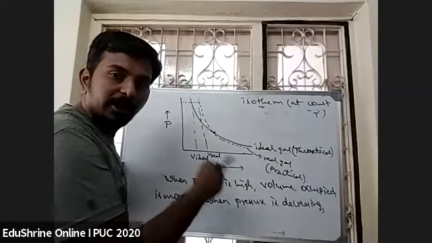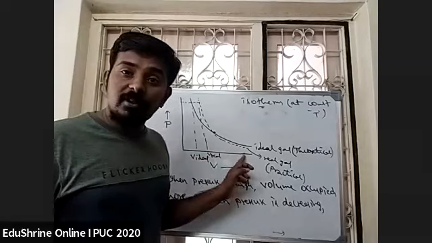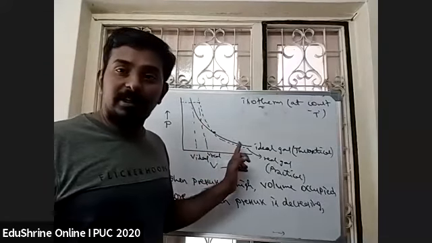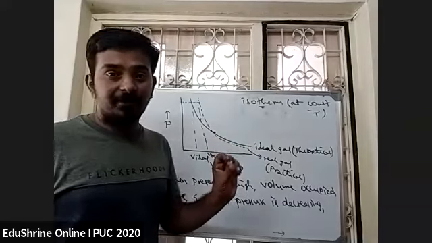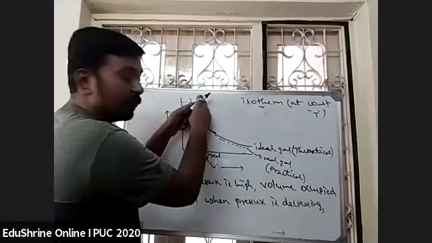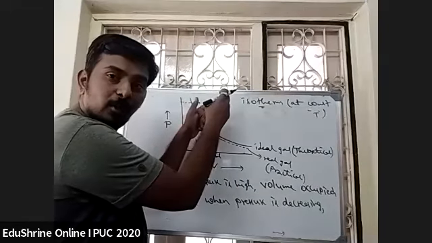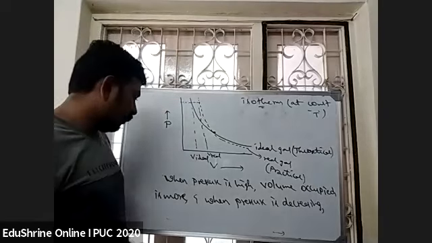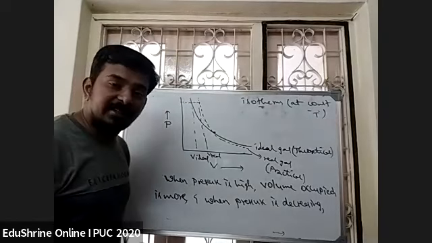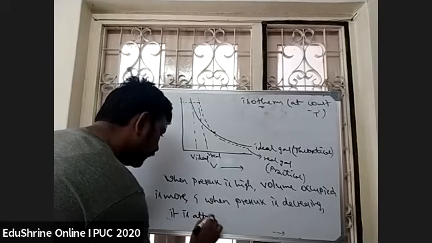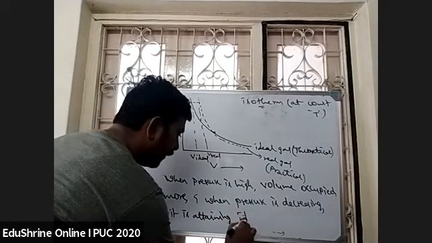You need to copy it because in the exam they will give the graph. One dotted line, one graph line. In entrance exams, anything can be asked. They will give A and B, which is ideal and which is real. Where the pressure is more, the volume is more. That means it will be real gas. Volume occupied is more, and when pressure is decreasing, it is attaining ideal behavior.